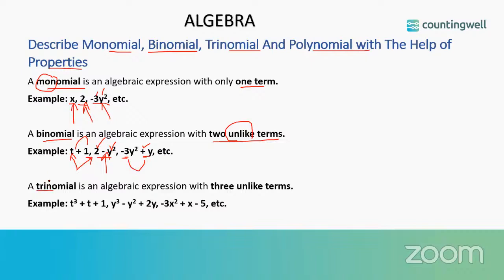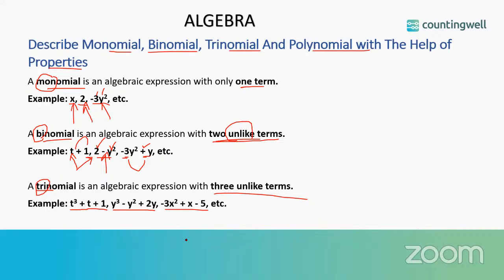Next, a trinomial. The word tri and here bi itself represents its meaning. So bi stands for 2, so we have 2 unlike terms. Tri stands for 3, so we have 3 unlike terms. So a trinomial is an algebraic expression with 3 unlike terms. So we have t cube plus t plus 1. Then we have y cube minus y square plus 2y. Then we have minus 3x square plus x minus 5.